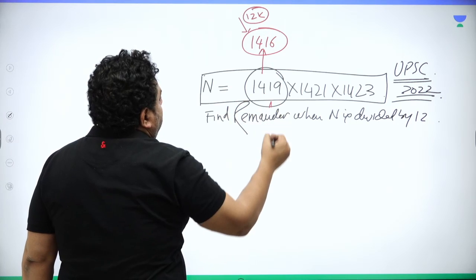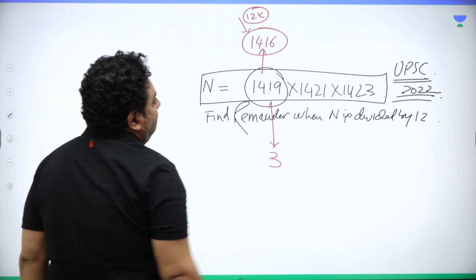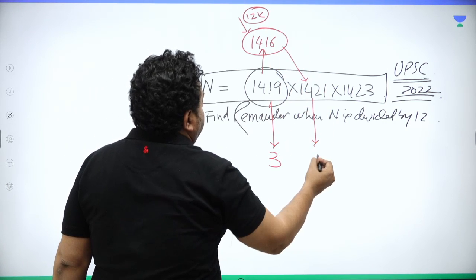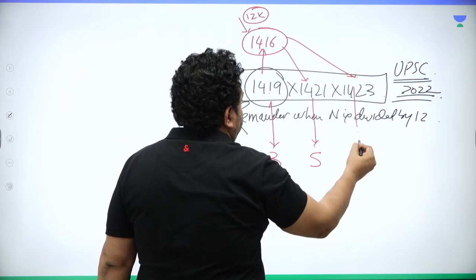Now just check out the difference between 1419 and 1416: remainder 3. Then luckily, the difference between 1421 and 1416: remainder 5, and 1423 and 1416: remainder 7.